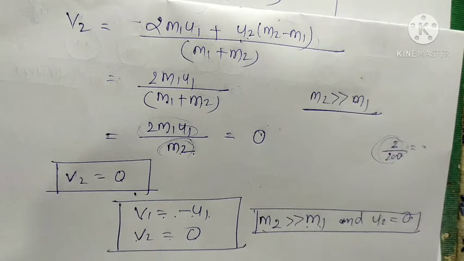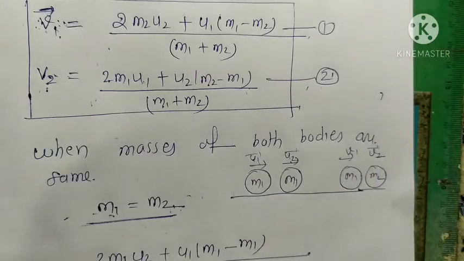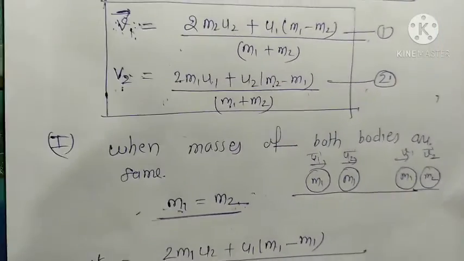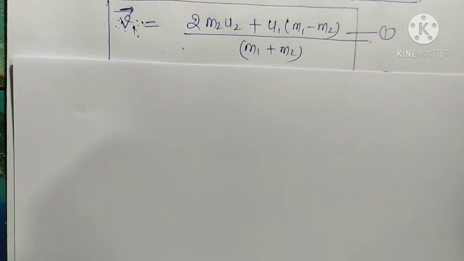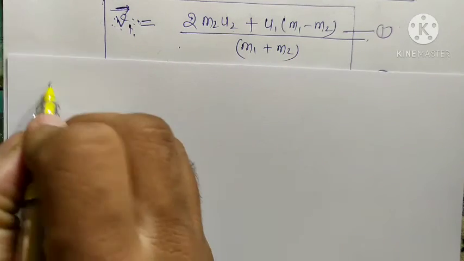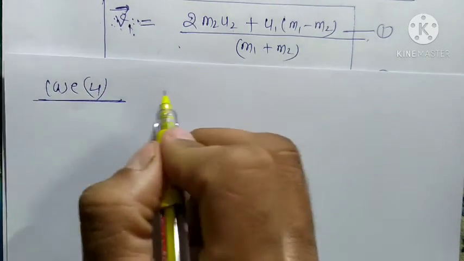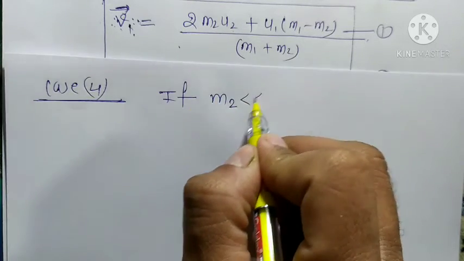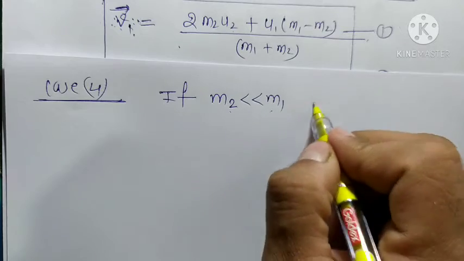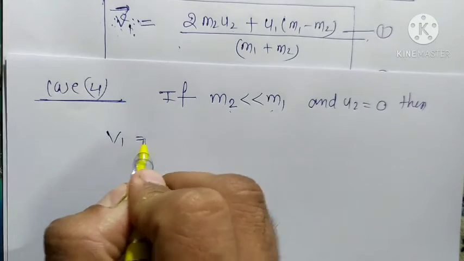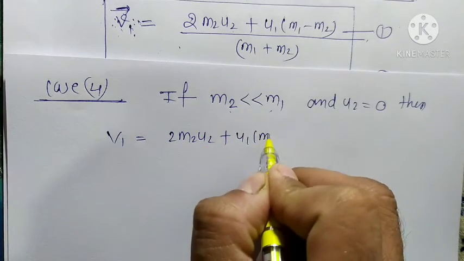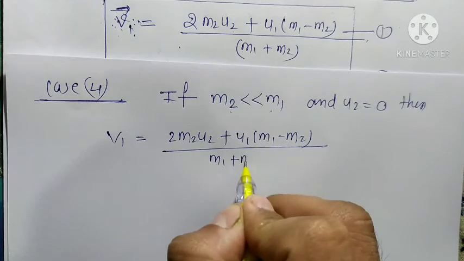So now we discuss case number 4. If m1 is very large compared to m2 and the second body is at rest, then firstly we use equation number 1: v1 is equal to [2m2u2 + u1(m1 − m2)] upon m1 plus m2.